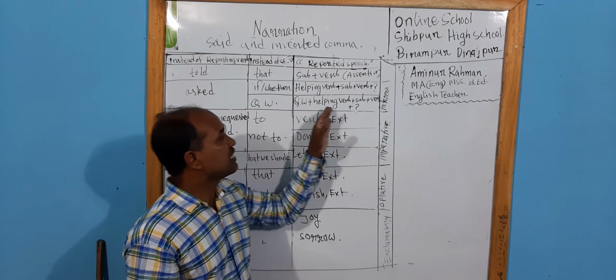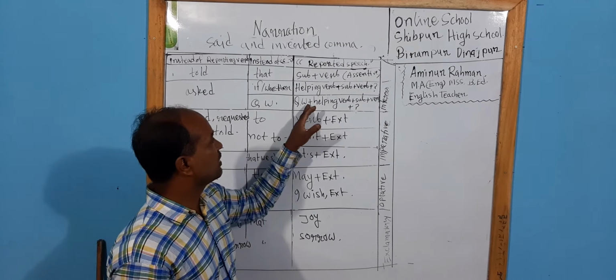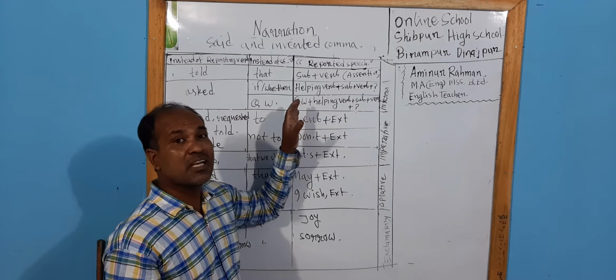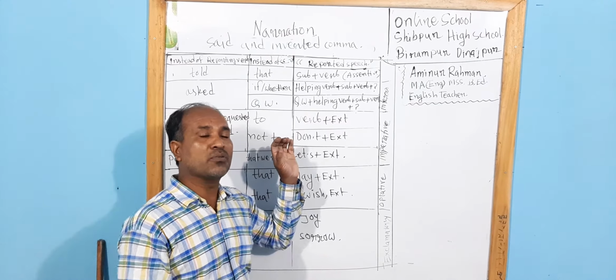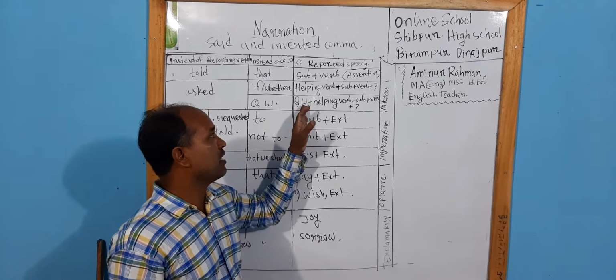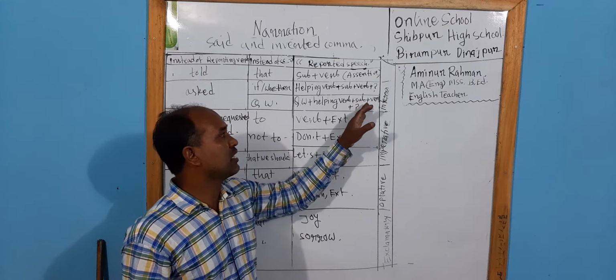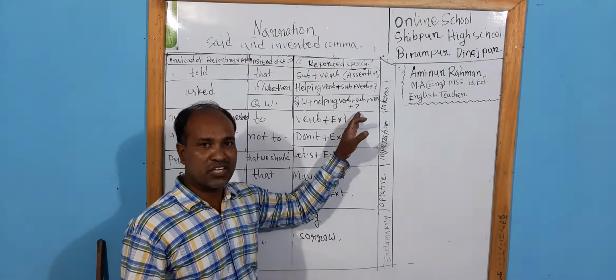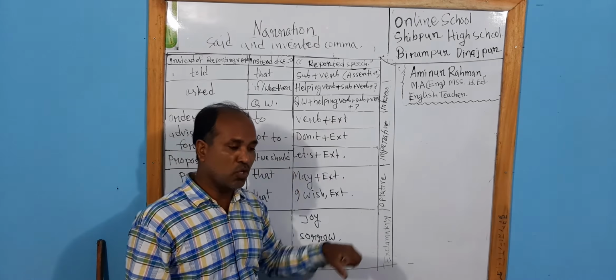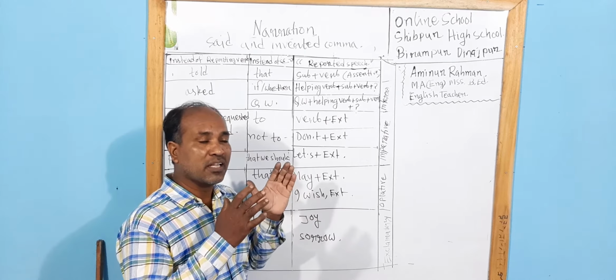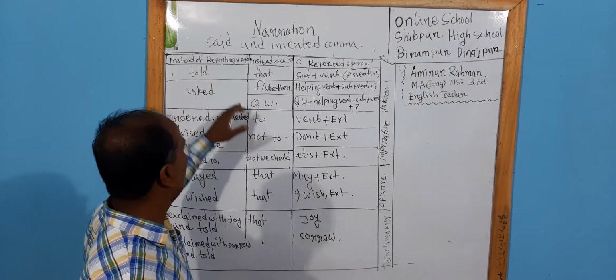If the sentence starts with a question word, that is, if we get a question word at the beginning of the interrogative sentence, then helping verb, then subject, then verb, then extension, then note of interrogation, the changing will be in this way.